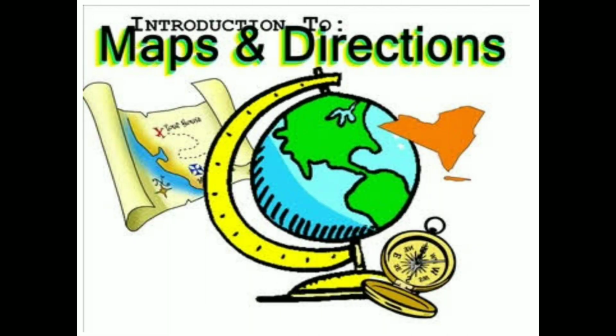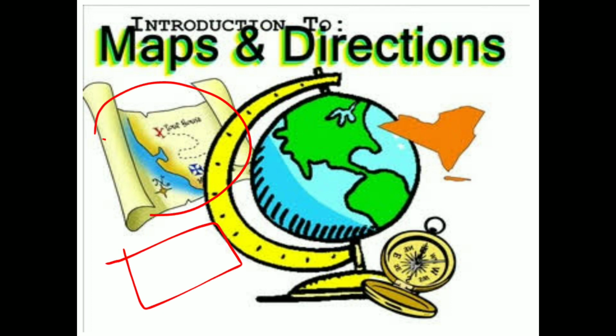Here is the introduction of the map. Firstly, you have to know what a map is. As per your book's definition, a map is a drawing of earth or parts of the earth made on a flat surface. Flat surface means like this. This is a picture of a map and this is a picture of a globe.